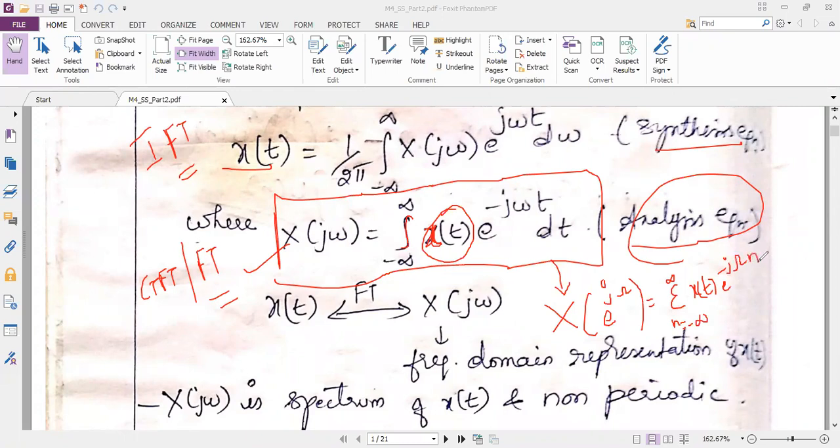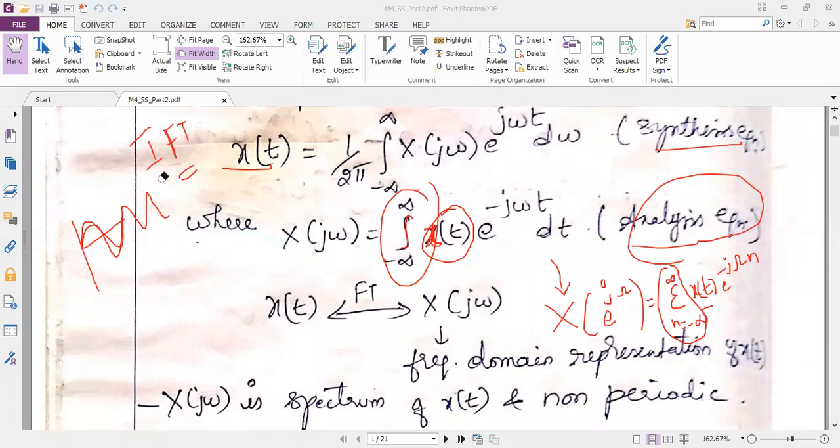Okay. So you know very well, always for discrete time signals, we will add the samples. That's why here it is a summation. But for the continuous time signal, since the envelope is continuous, you know what is the meaning of envelope? See, I'm just showing the cos signal or sine signal. Since the envelope is continuous, always you will be having an integration here instead of summation. So all these things are basic things.